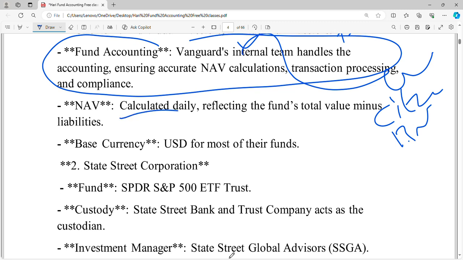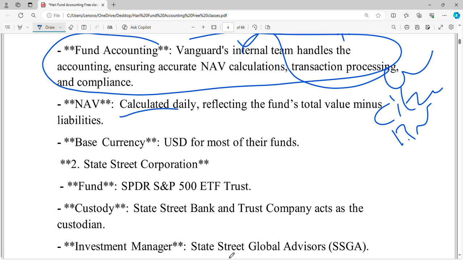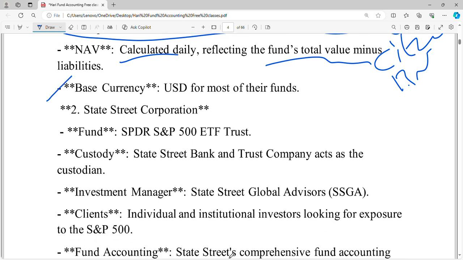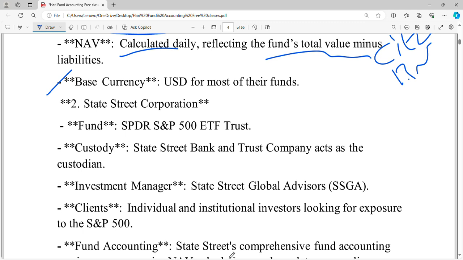The stock market closes at 3:30, and after that, between 3:30 and 11:30, we need to update the NAV for that day, reflecting the fund's total assets minus liabilities. The base currency is USD, as for most of their funds.